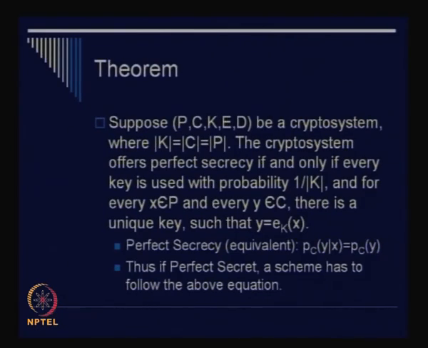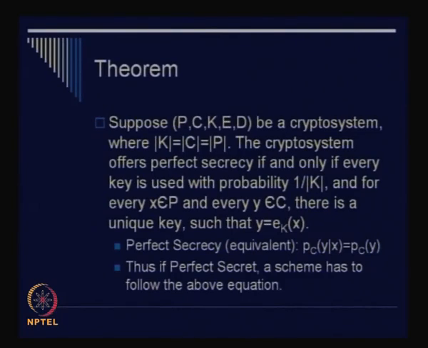Okay. So although I will not prove it, you can easily understand that an equivalent definition of perfect secrecy will be P(y given x) is equal to P(y). Okay. I leave it to you as an exercise. You can actually prove it by theorems of conditional probability. Okay. It's very simple, it's straightforward. So therefore, it says that the probability of the ciphertext y is the same as the probability of y given x, for the corresponding plain text. Okay. So thus, if perfectly secret, a scheme has to follow the above 2 equations. Okay, and both of them are equivalent. If you can prove any one of them, the other one is proved equivalently, right.